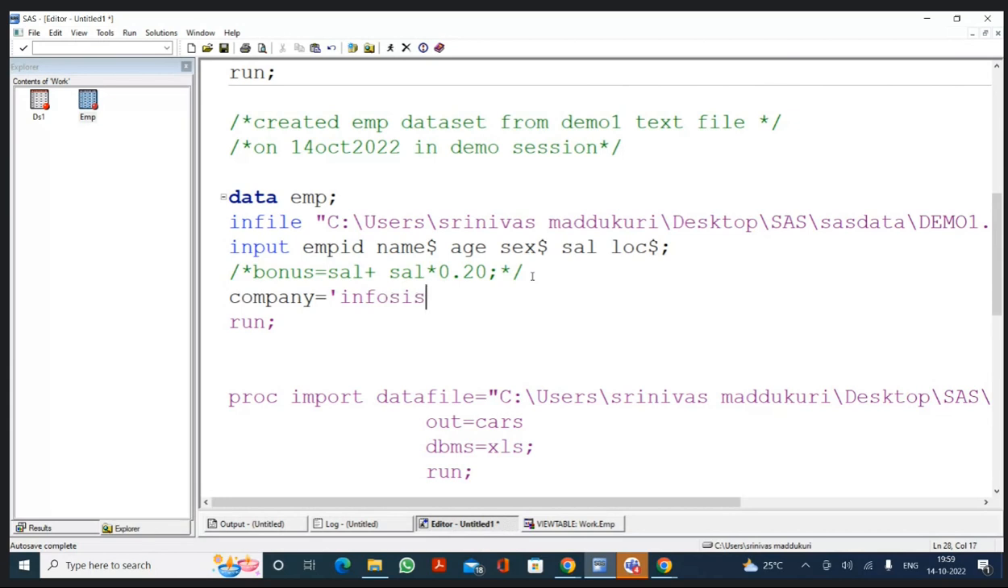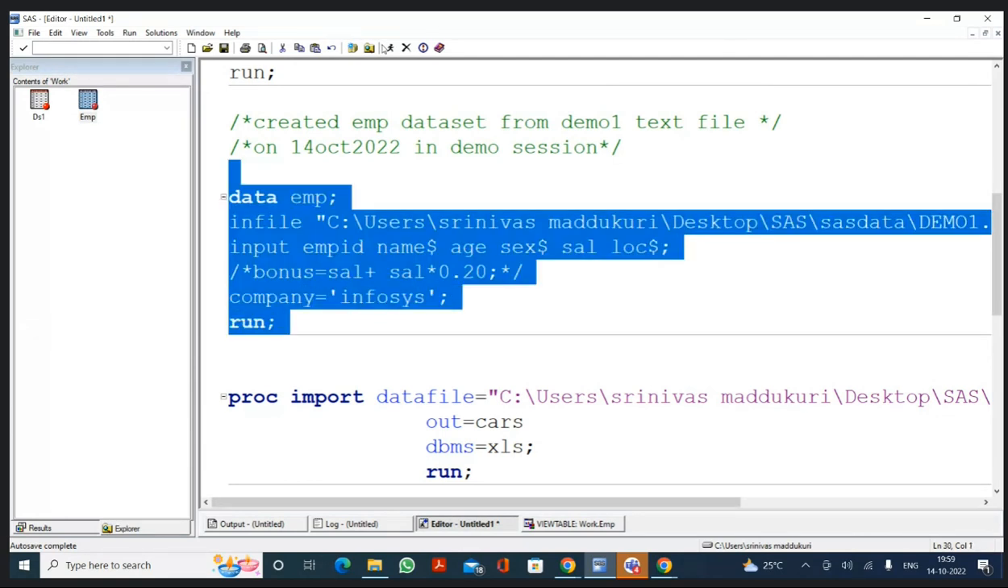Okay. Now, if I write Infosys like this, what is going to happen? It will create a new variable called company. For all the 23 employees, the value is going to be Infosys. One second, it is just taking time to get executed. I'm executing.